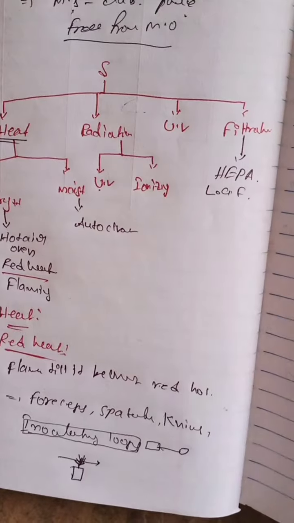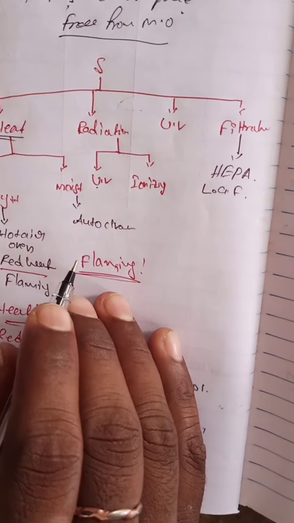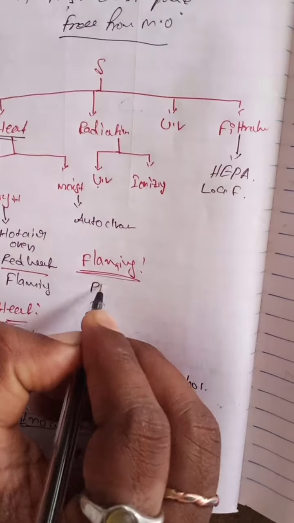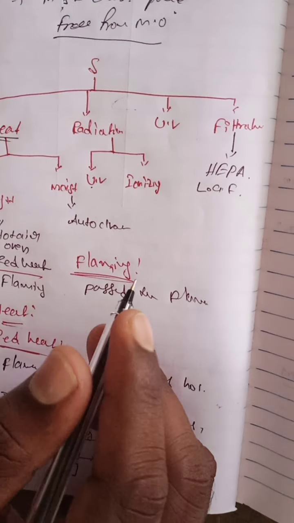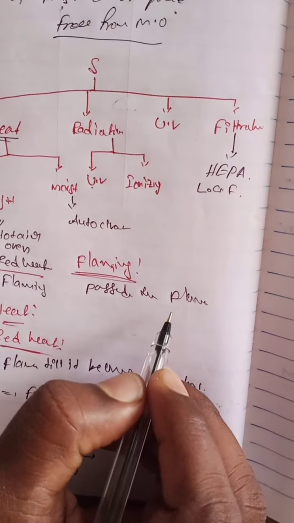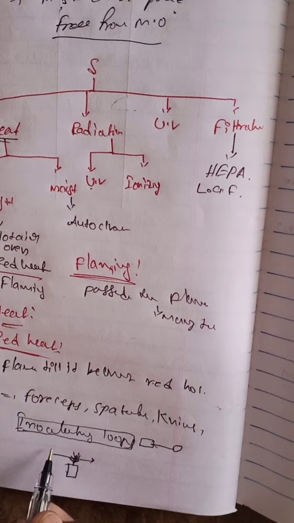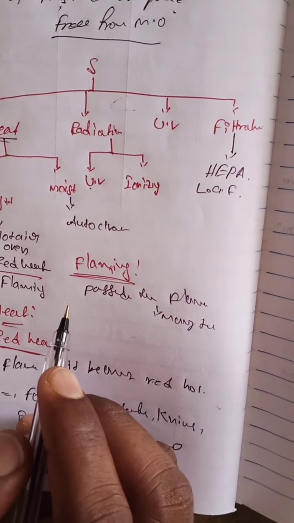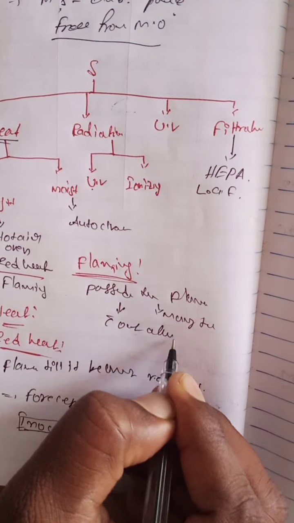And the next one is flaming. In flaming, the items are passed through the flame many times, for example 1, 2, 3, 4, 5, 6, 7 times, without allowing them to become red hot.